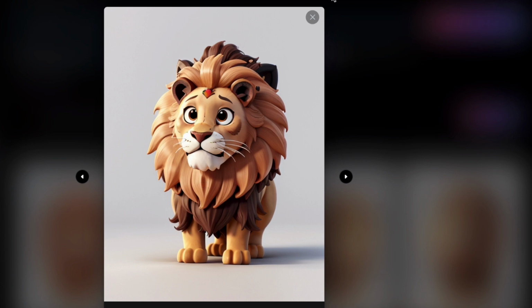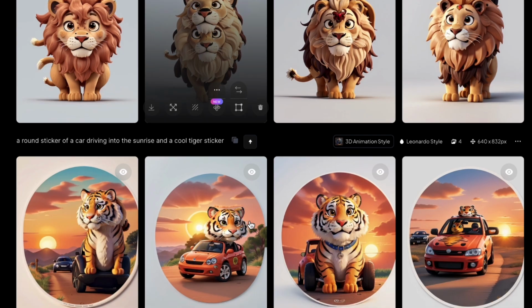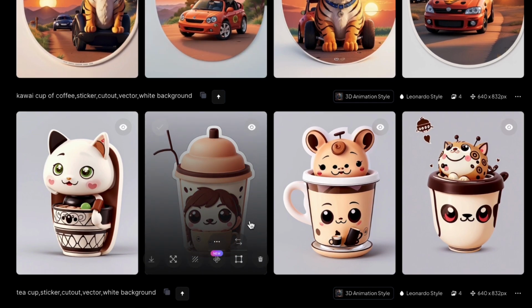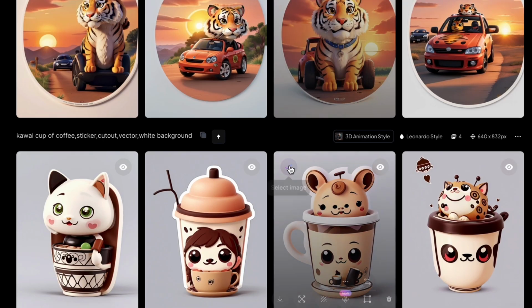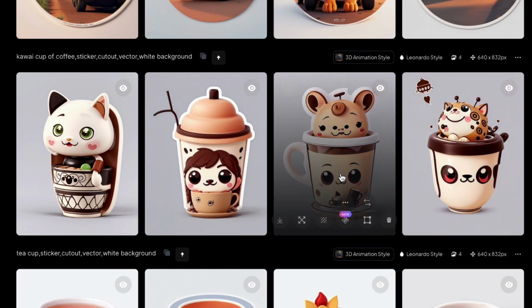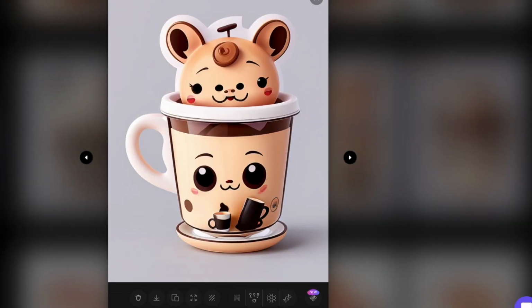Now that we have a range of stickers, it is time to get them ready for your online store. Simply uploading stickers in their current state isn't sufficient. We must eliminate the background and ensure we have high-quality images. The good news is that you don't need to visit another platform to remove the background. Leonardo AI provides a tool for that purpose.